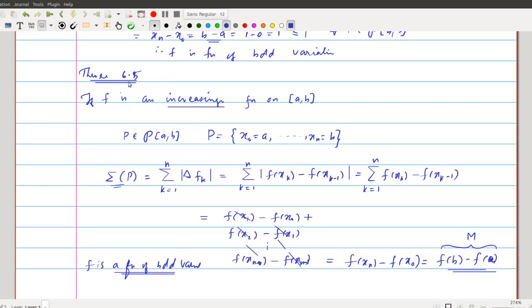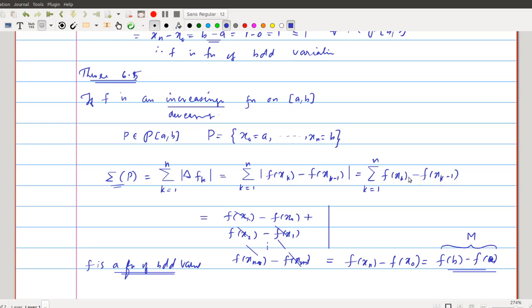So theorem 6.5 says that if f is an increasing function, then the sum is bounded by f of b minus f of a. If f is decreasing, the only difference is that the modulus can be replaced by f of xk minus 1 minus f of xk, instead of f of xk minus f of xk minus 1.